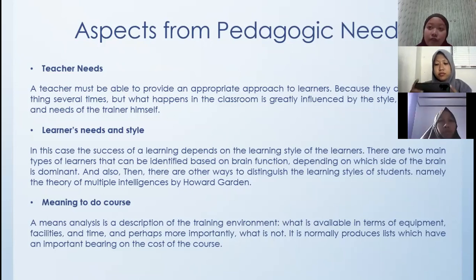There are other ways to distinguish the learning styles of students. The theory from Howard Gardner says that students have different types of intelligence. The first is bodily kinesthetic, the ability to control the body to do something or solve problems.